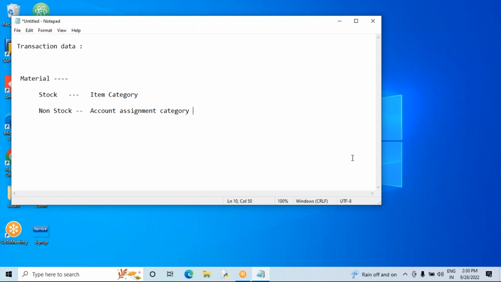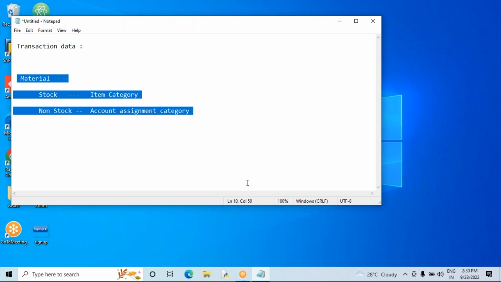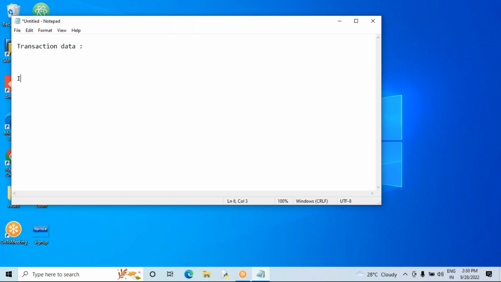Now, what is item category? Indirectly you can say, in the purchase documents, if the user selects any item category, it means stock purpose procurement. If the user selects an account assignment category, it means non-stock purpose. I will show you in the system where exactly these are. We'll discuss only item category.